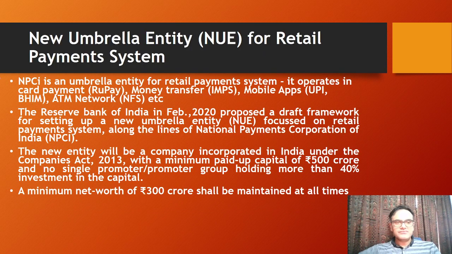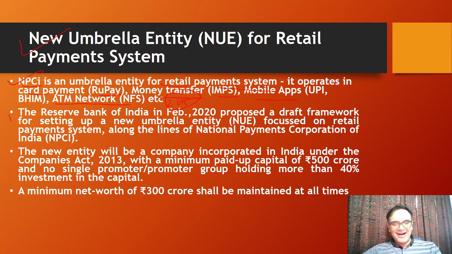Okay. Now, the current affair with respect to this is the new umbrella entity for retail payment system. Now, what is this? So, National Payment Corporation of India (NPCI) is right now the umbrella entity for retail payment systems. Umbrella entity means it is the single organization which is regulating everything. So, it operates in card payments, that is RuPay, money transfer, that is IMPS, mobile payments like UPI and Bheem, and it also regulates the ATM networks. In 2015 they just asked who regulates the ATM networks in India. So it was NPCI, National Payment Corporation of India.